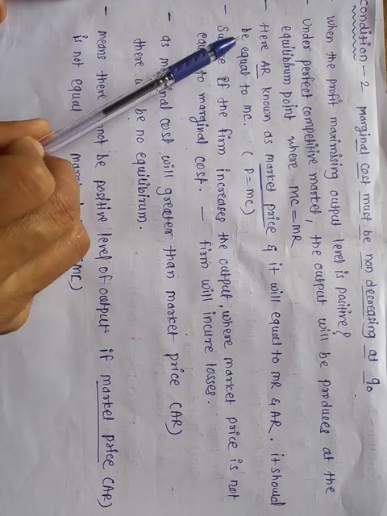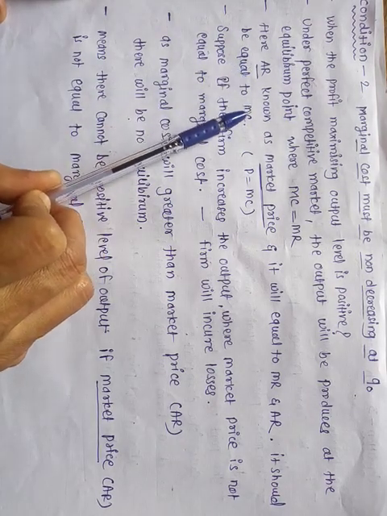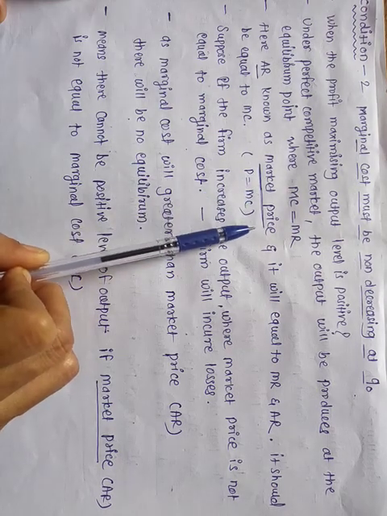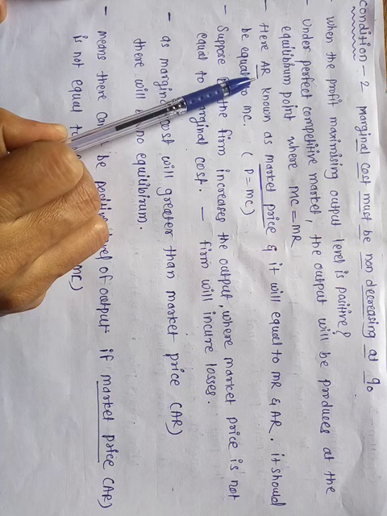See here, in the perfect competitive market, AR is known as the market price. AR means average revenue.